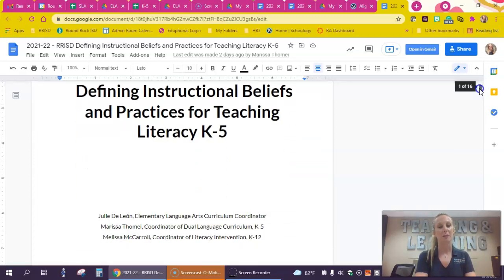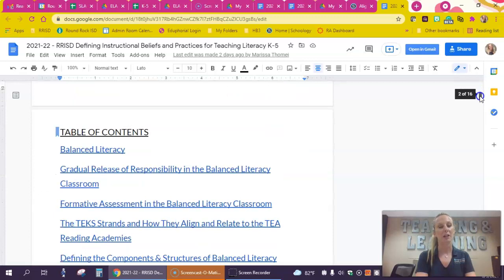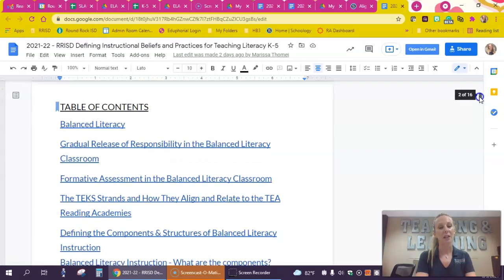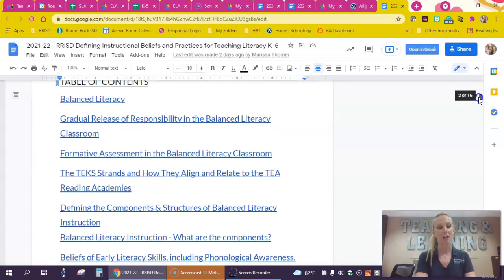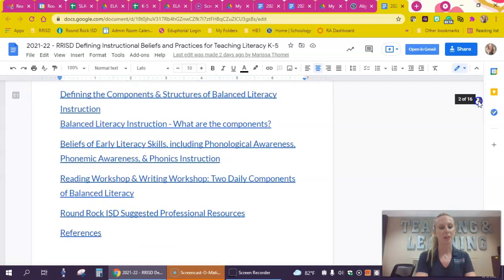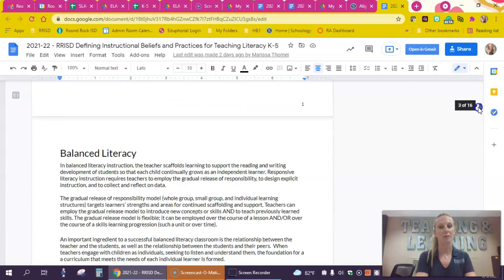This is the cover page, of course. Going to go down to the table of contents. Here's where you can go directly to something if it's an area of interest to you. So, table of contents here. And I'm going to continue driving through. For the purposes of this, I'm just going to go through the document.